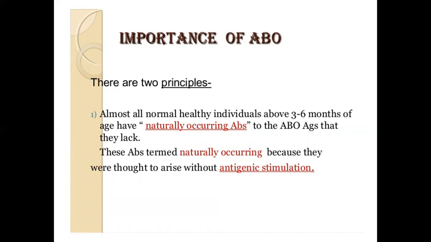We have discussed that an antigen or antibody is a product of antigenic stimulation, but that differs in the ABO since the antibodies exist from fetal life. They exist, although not well developed yet, but they are present as naturally occurring antibodies without antigenic stimulation.